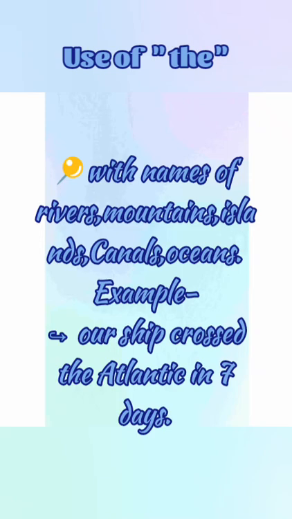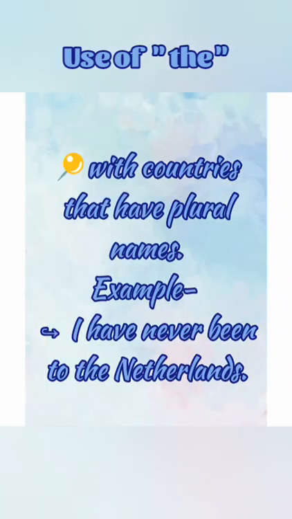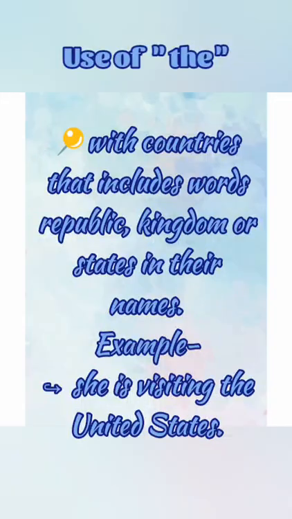With names of rivers, mountains, islands, canals, and oceans. For example, our ship crossed the Atlantic in 7 days. With countries that have plural names. For example, I have never been to the Netherlands. With countries that include the words republic, kingdom, or state in their names. For example, she is visiting the United States.